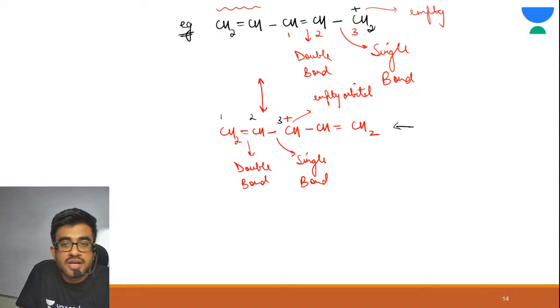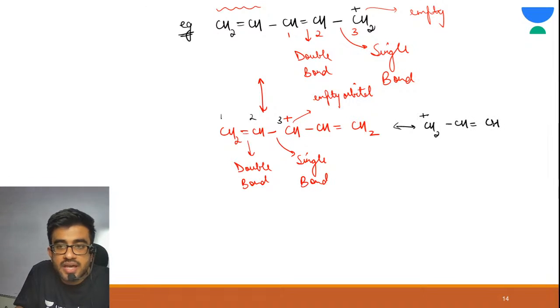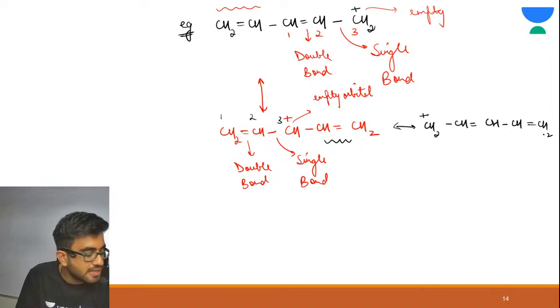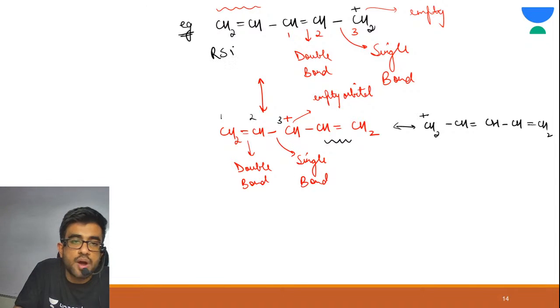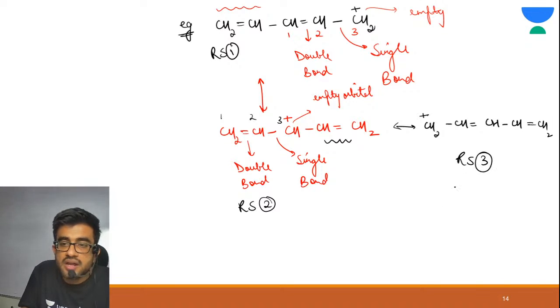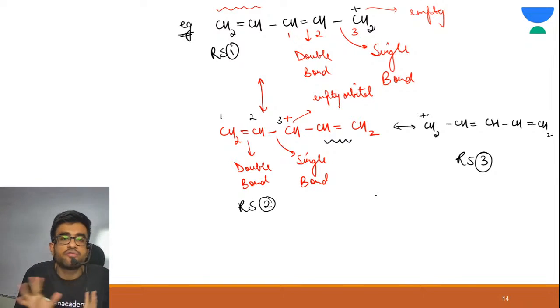What I have explained you. Just take your charge on 1 and draw pi bond between 2 and 3. This is a simple trick. So CH2 positive, CH double bond CH, and the remaining part we are drawing as it is. Alright, got it. So there are how many resonating structures? This is your RS1, this is your RS2, this is your RS3. There are 3 RS.